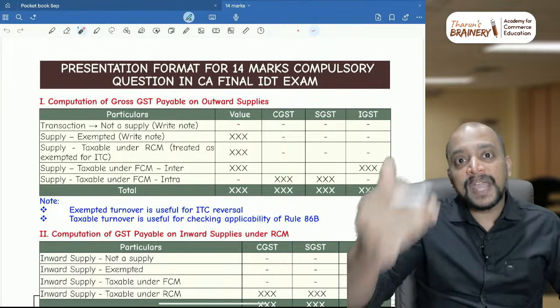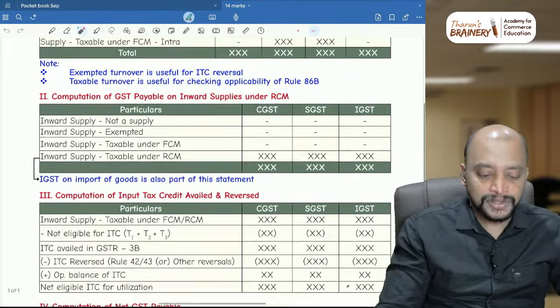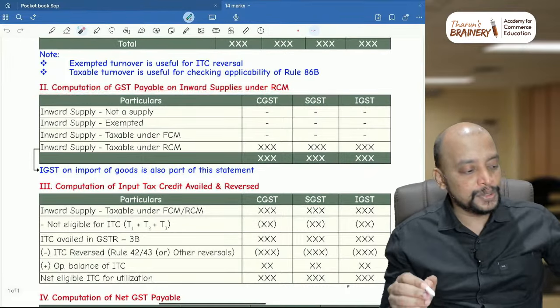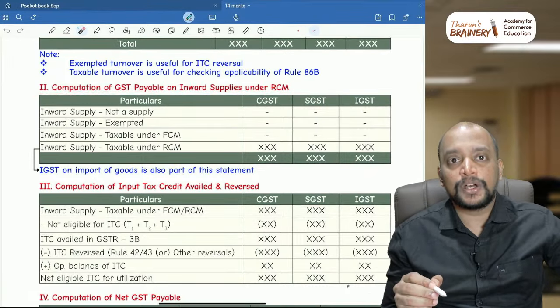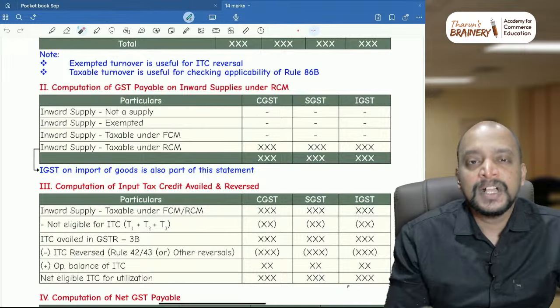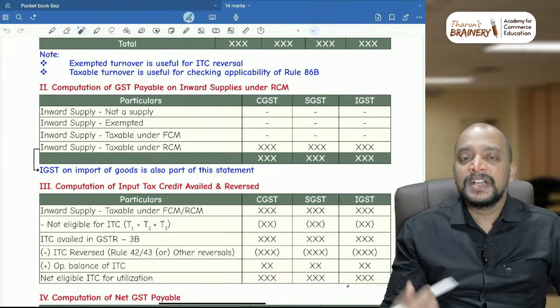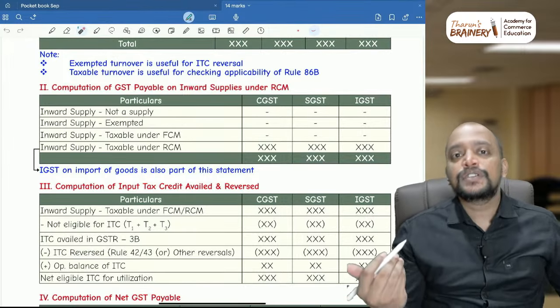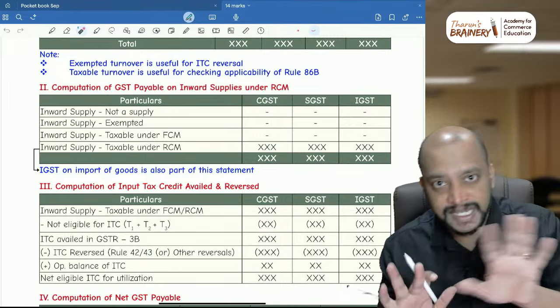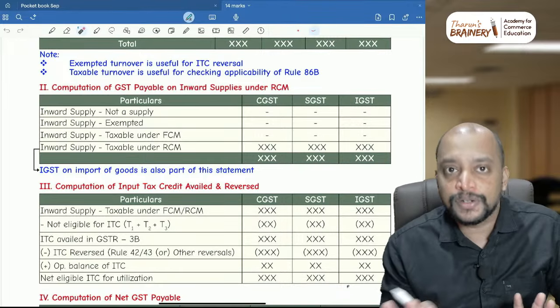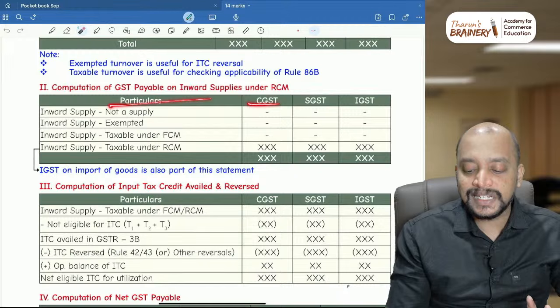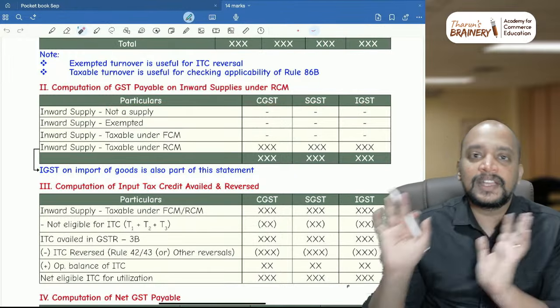And then page number 3. In page number 3 you take statement number 2, computation of GST payable on inward supplies under RCM. Usually for RCM inward supplies we will have only a few transactions, so for that reason you take only one page, that is sufficient. But here value is not required, just the particular CGST, SGST and IGST, like that you prepare.